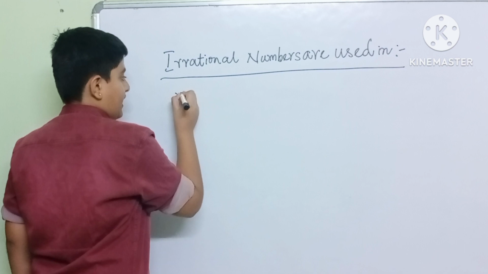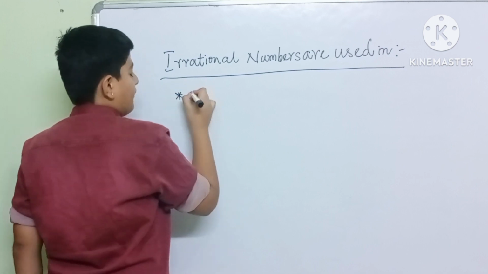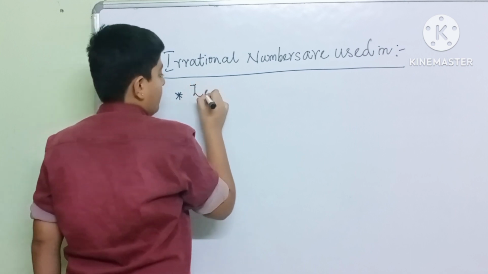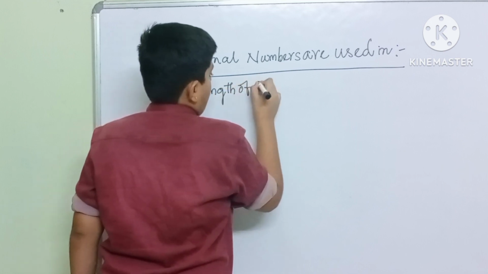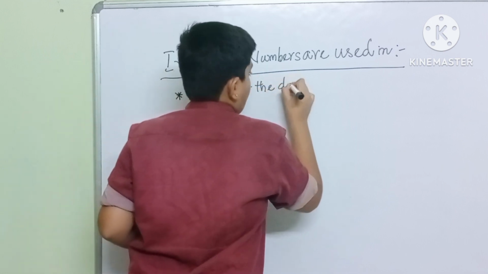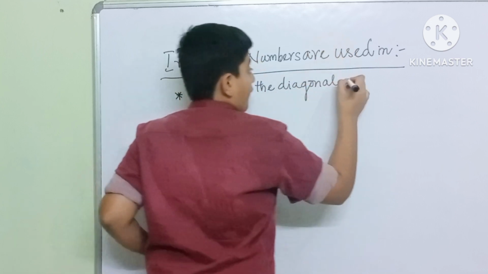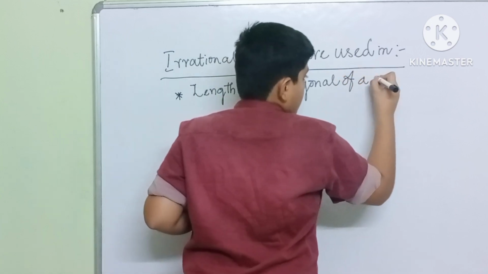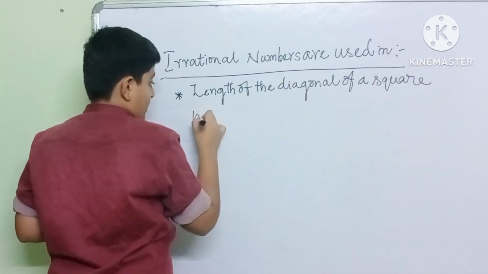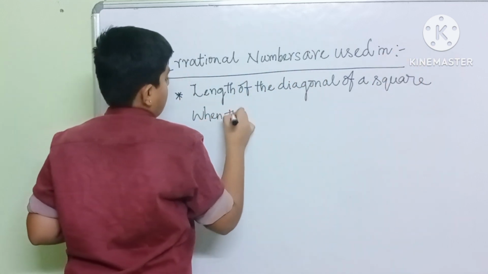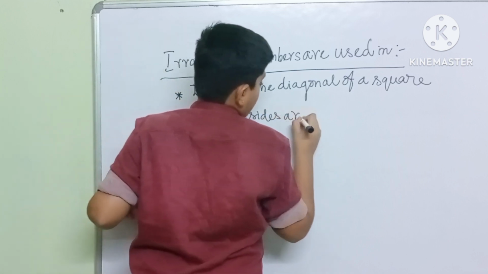The first one is that it is used to find the length of the diagonal of a square when the sides are given.